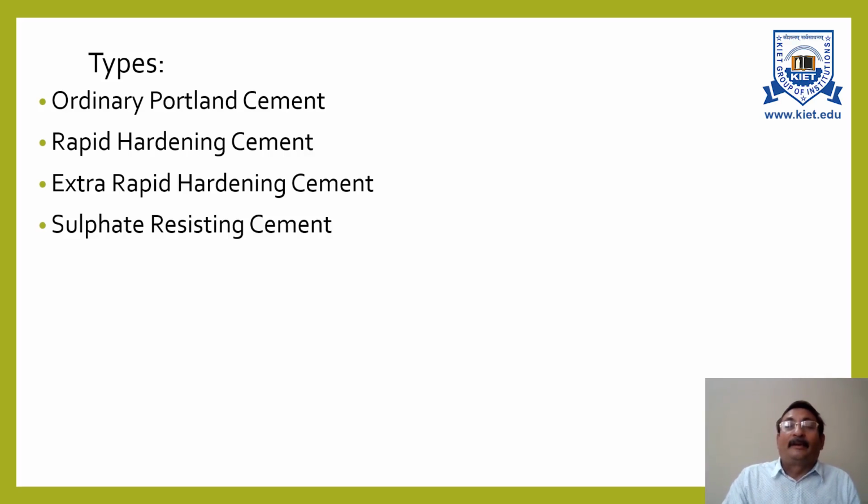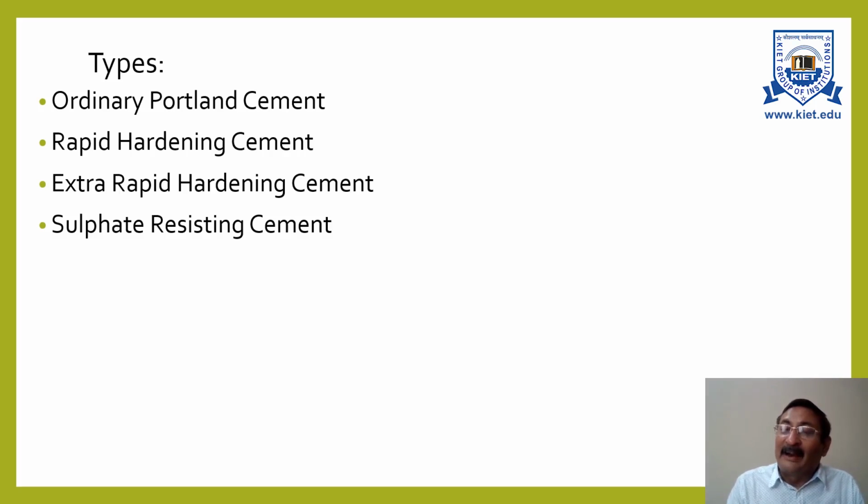The next type of cement I am discussing is sulfate resisting cement. Now, ordinary Portland cement is susceptible to the attack of sulfate, in particular magnesium sulfate. Now, what is sulfate doing when it attacks or reacts?